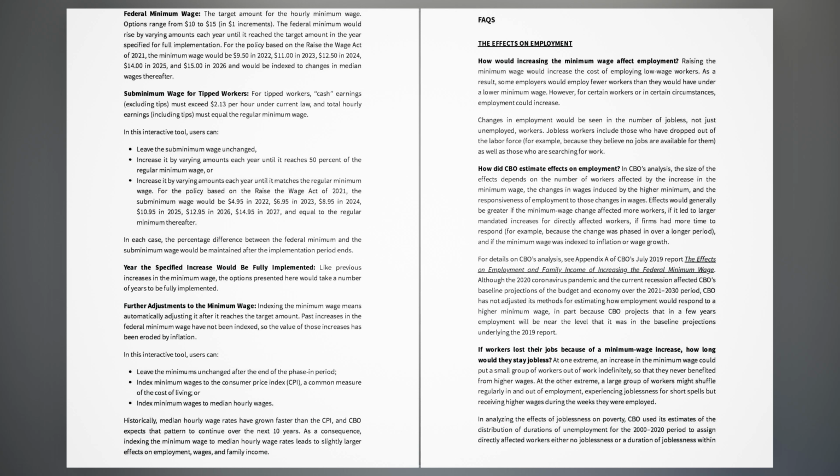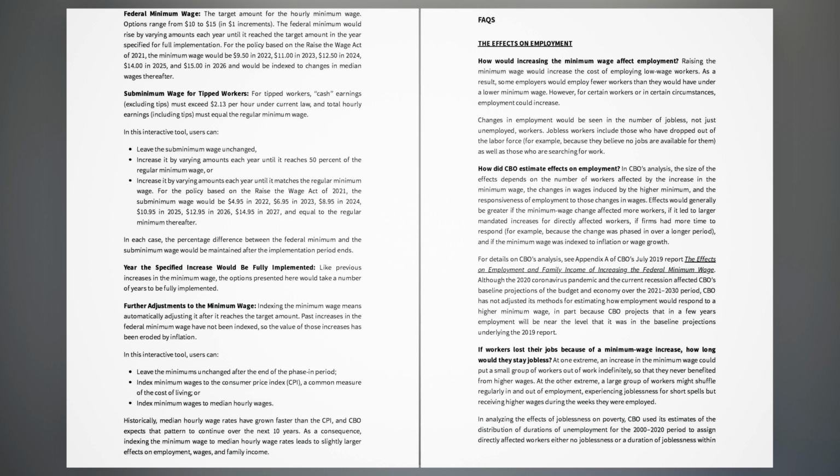For the policy based on the Raise the Wage Act of 2021, the subminimum wage would be $4.95 in 2022, $6.95 in 2023, $8.95 in 2024, $10.95 in 2025, $12.95 in 2026, $14.95 in 2027, and equal to the regular minimum thereafter. In each case, the percentage difference between the federal minimum and the subminimum wage would be maintained after the implementation period ends.